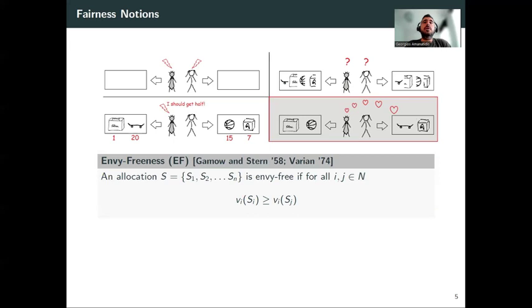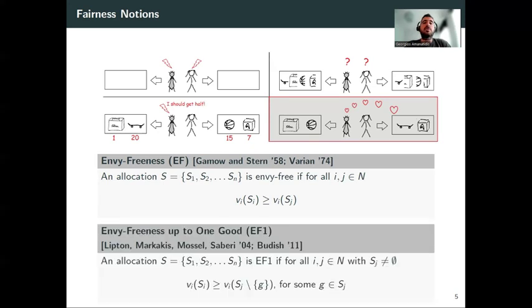Okay, so we are going to take an envy-freeness approach to what fair means here, meaning that fairness is going to be based on pairwise comparisons. So we say that an allocation is envy-free if for any pair of agents i and j, agent i considers their bundle to be at least as good as j's bundle. Of course, this is impossible to achieve when the goods are indivisible.